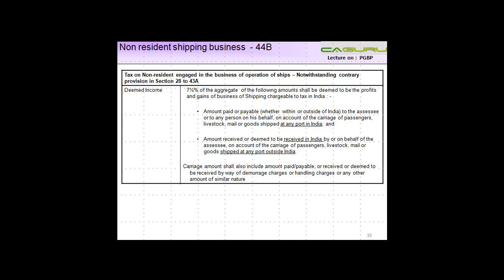Non-resident shipping business. Section 44B. Tax on non-resident engaged in the business of operation of ship. Now, it could be a situation that, let's take some example. There could be a non-resident who is engaged in the business of shipping. Right? So let's say this is India and this is other than India.